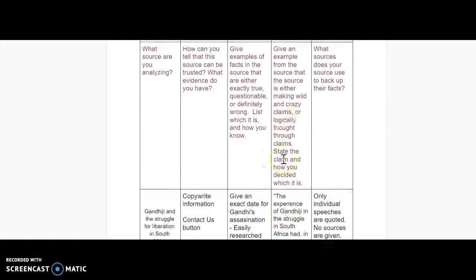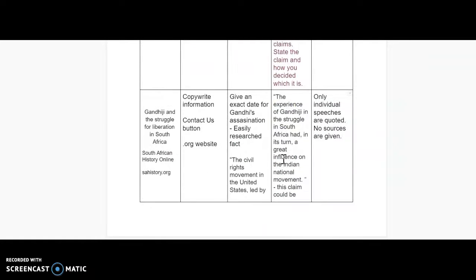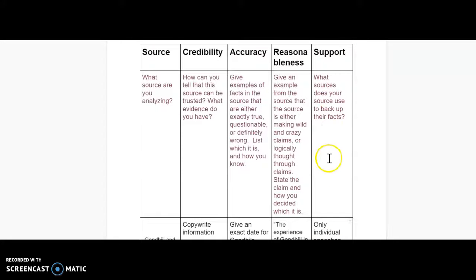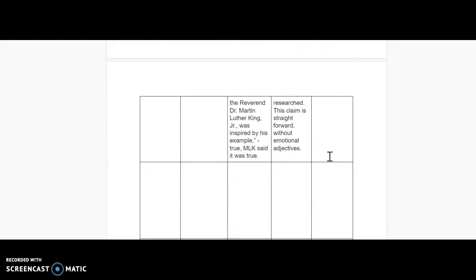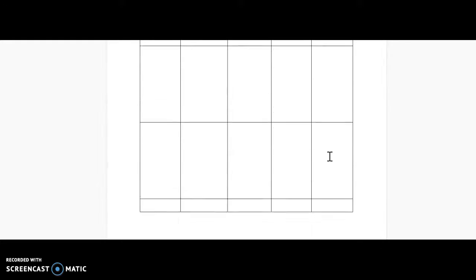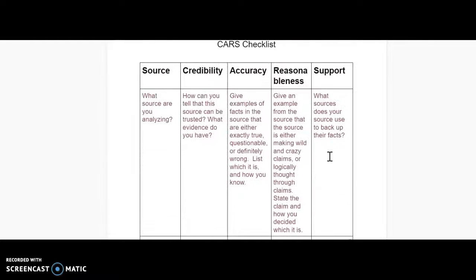Okay, you need to keep that in mind because not every source you're going to find is reliable. And I couldn't find any quoted sources, so that was my answer under the column for support. I hope all of that makes sense. If you still have questions about how to fill this chart out when you find your sources, please contact me and let me help you out. All right, have fun with your research.